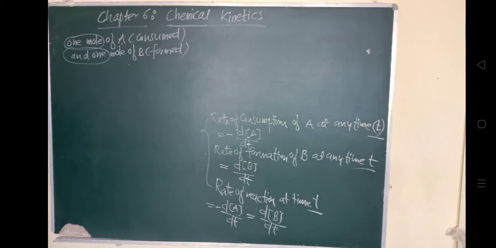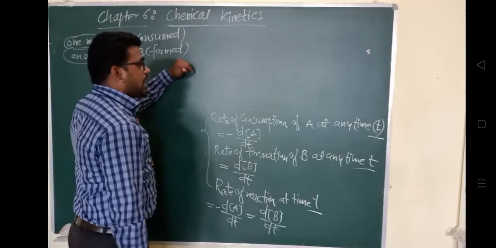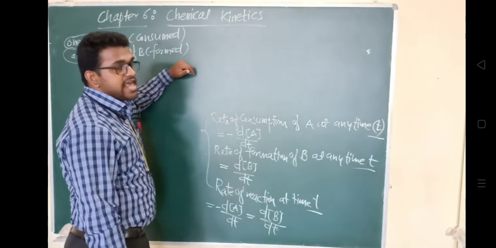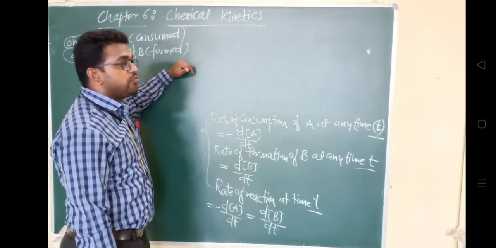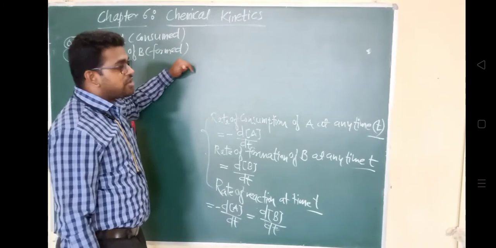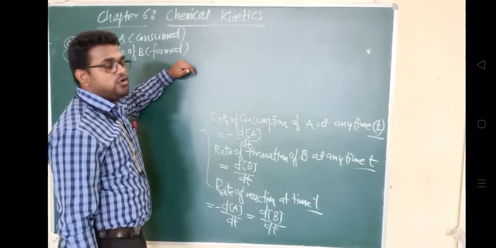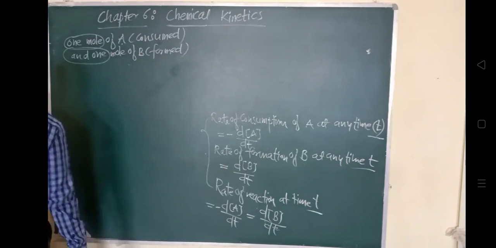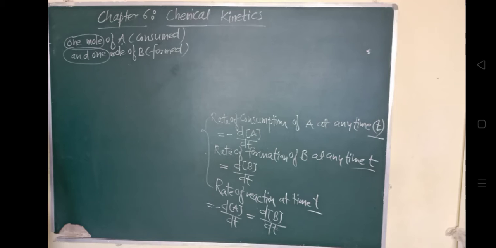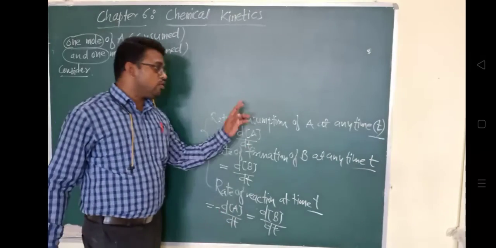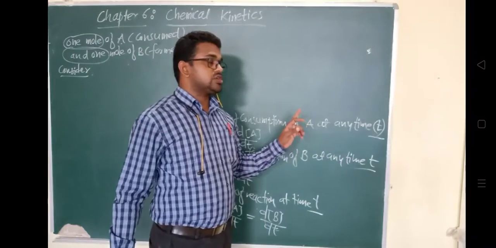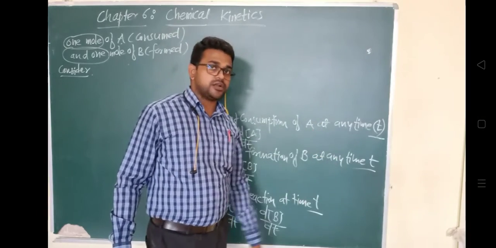Because generally we have seen reactions in which the stoichiometric coefficients are different. It is not always that there will be only one coefficient. So in that case, how to write it, how to represent it? Consider another example. For this case, if we are saying 1 mole of reactant is consumed to form 1 mole of the product, at that time the rate of reaction will be the same.